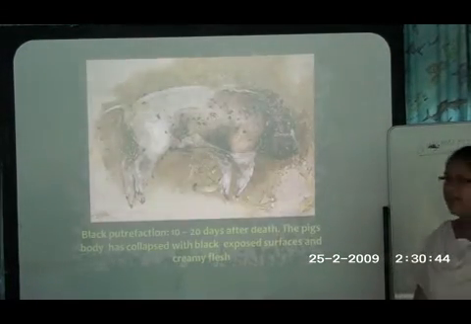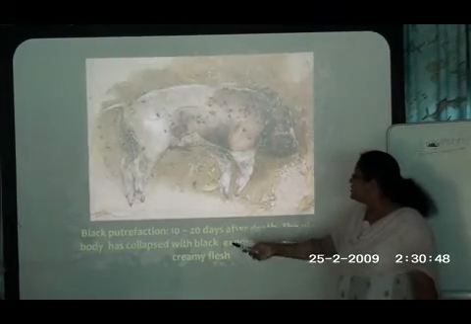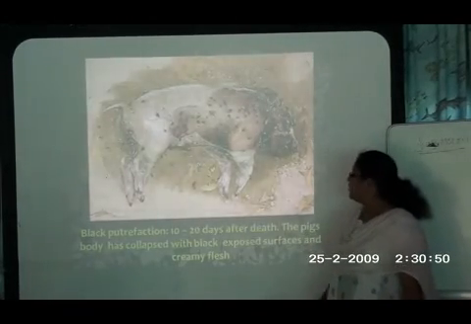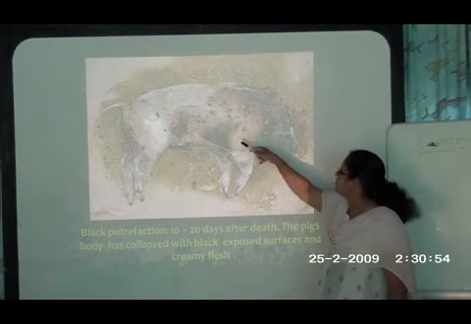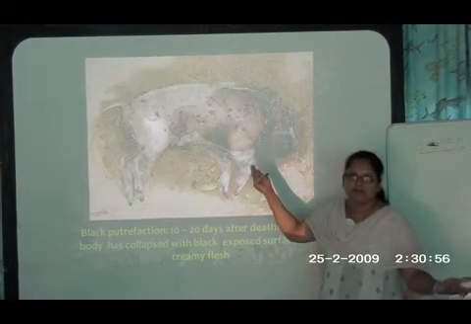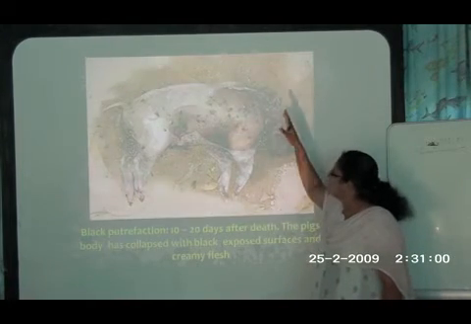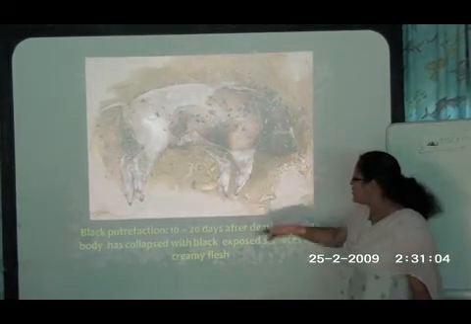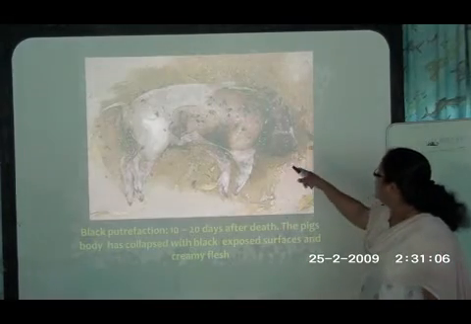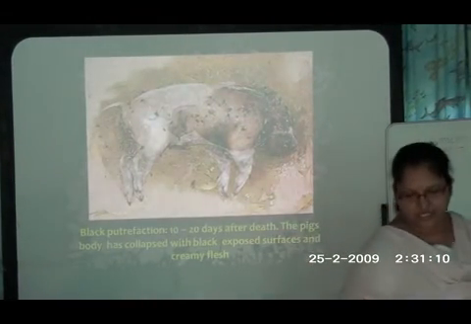Here, black putrefaction. The next stage is known as black putrefaction. That is 10 to 20 days after death. Now what happens is the pig's body has collapsed. You can see here the skin broken open, the gases escaped. So the bloating stage is past now. As a result, when the gases escape, the body has collapsed. It started shrinking and shriveling, and we can see a large number of insects that move around the body and feed on it at this stage.